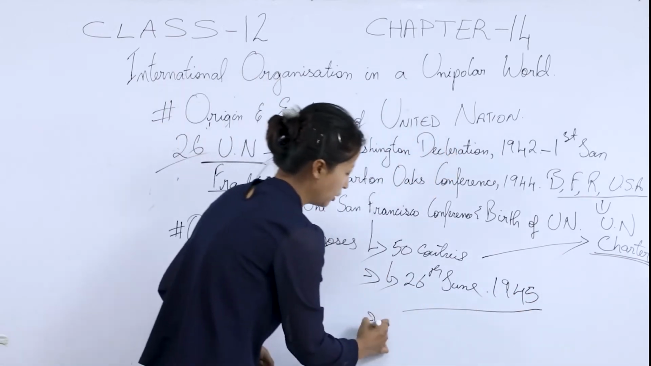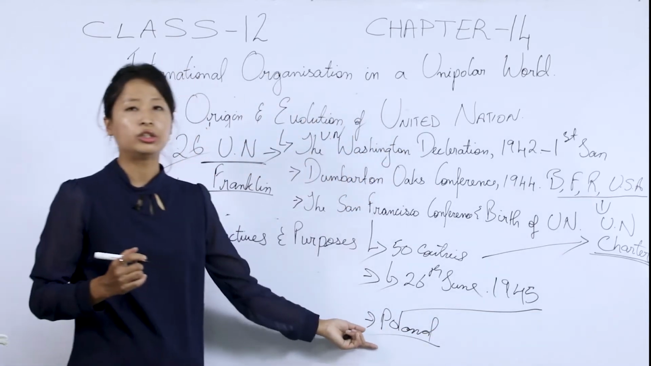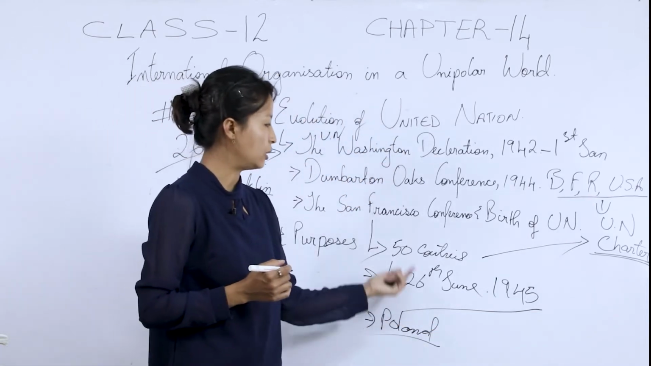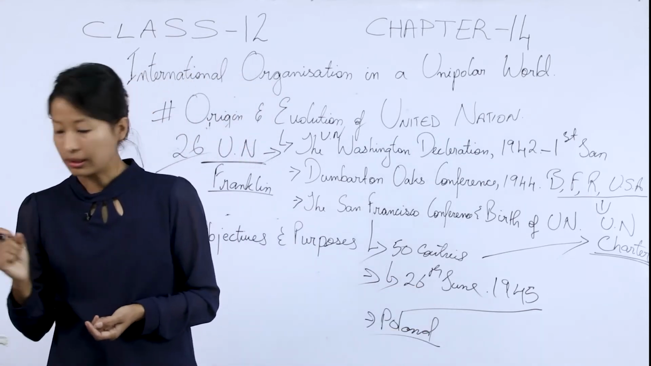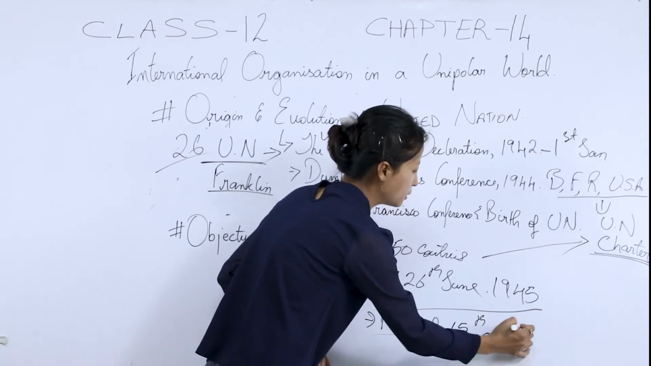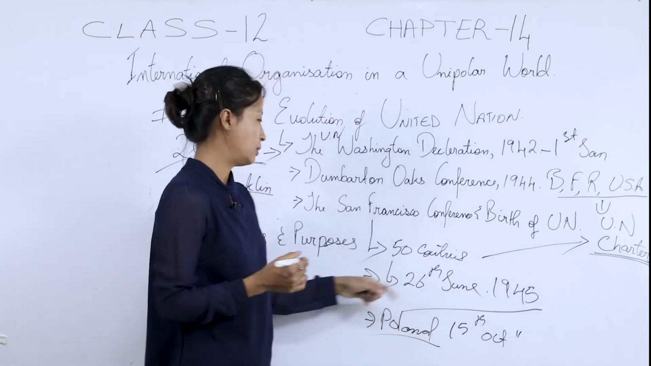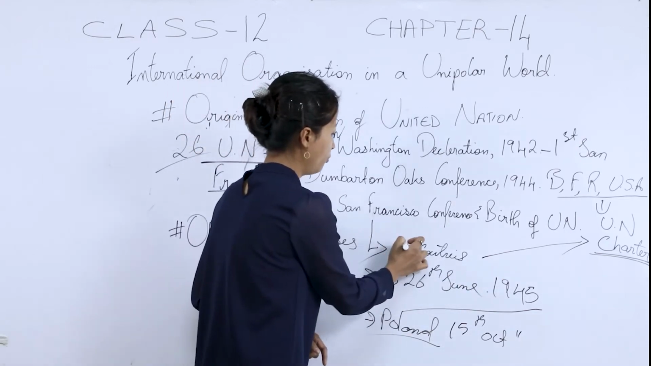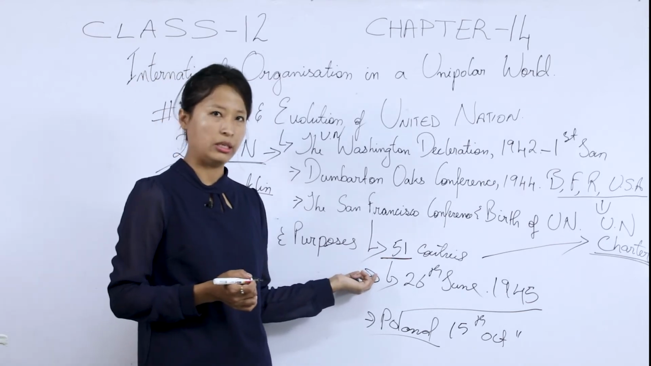Now, the country Poland, okay? Poland was allowed to sign the UN Charter even later, on the 15th of October 1945. She was allowed to sign the UN Charter, thus it raised the membership to 51. This is the original membership of the United Nations.